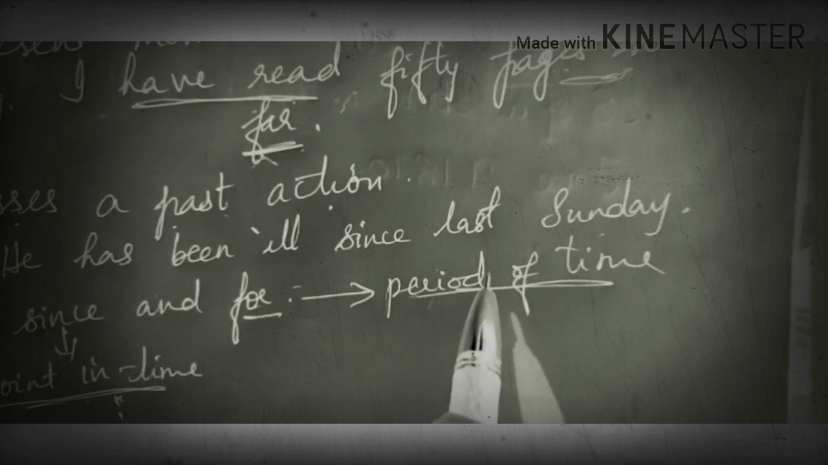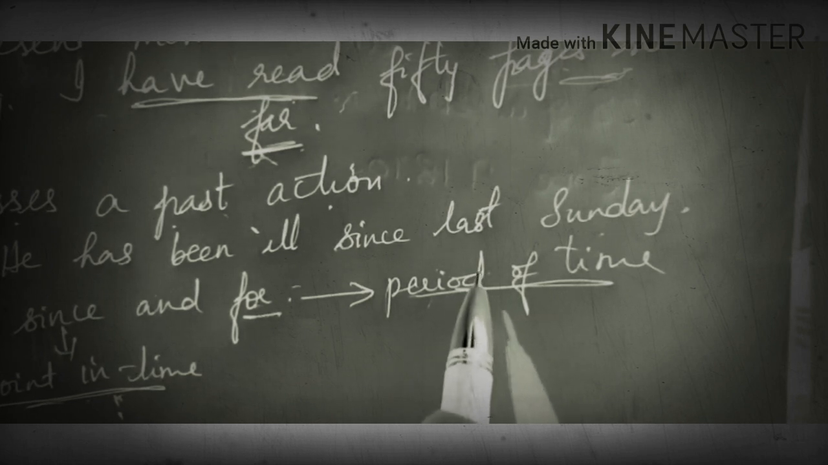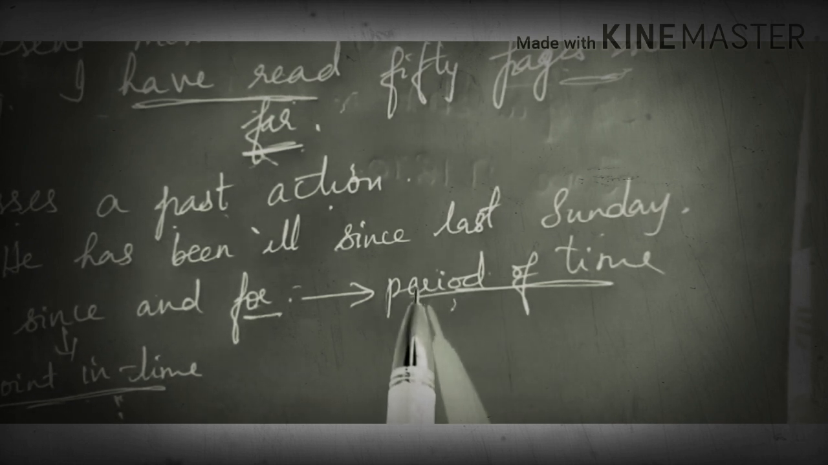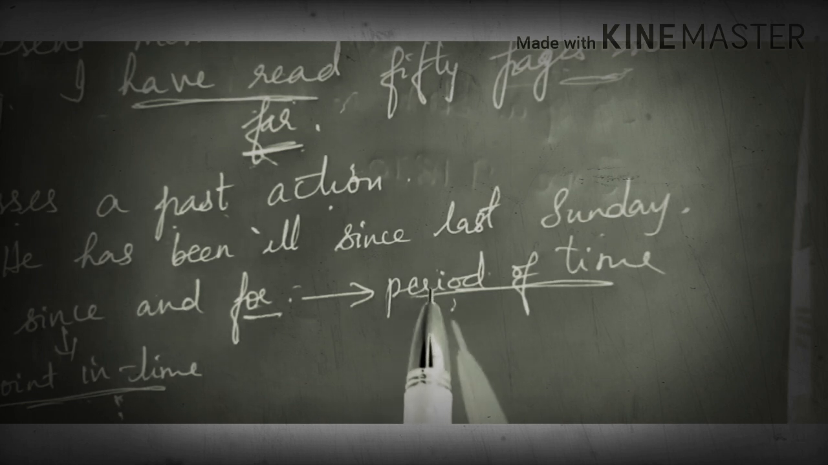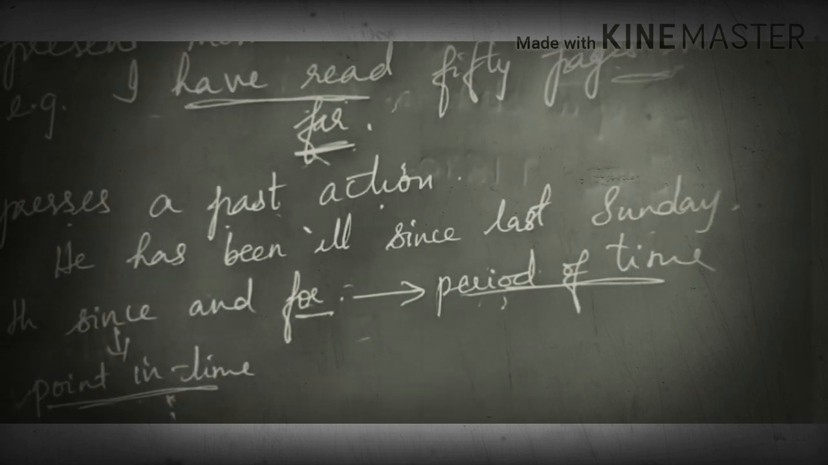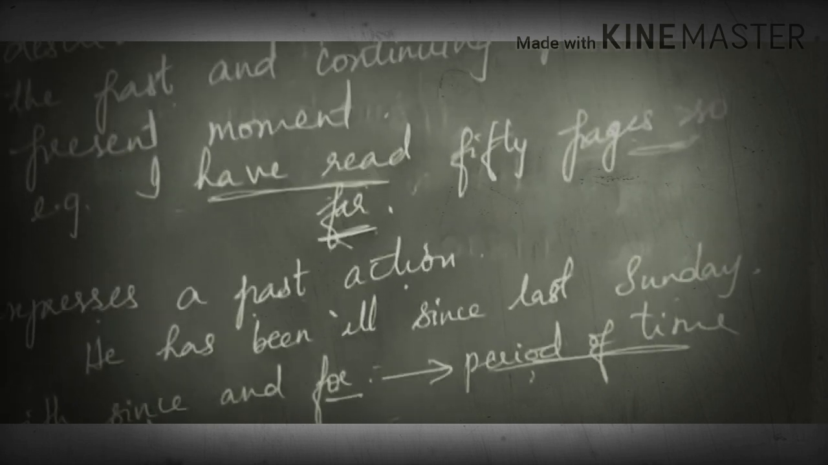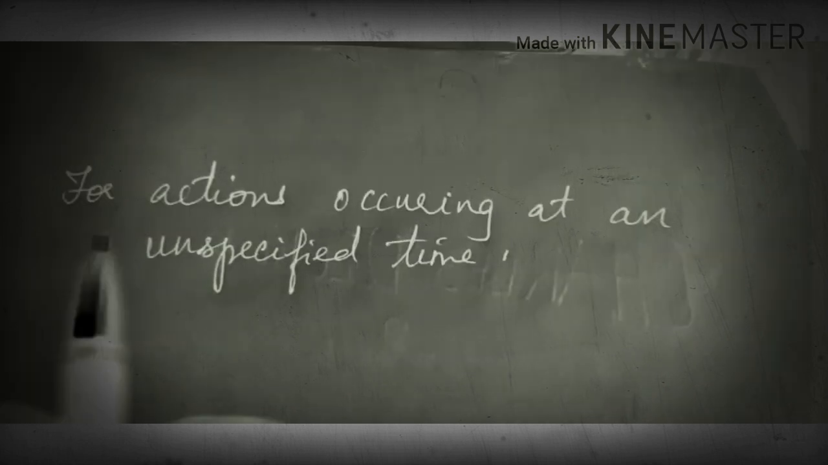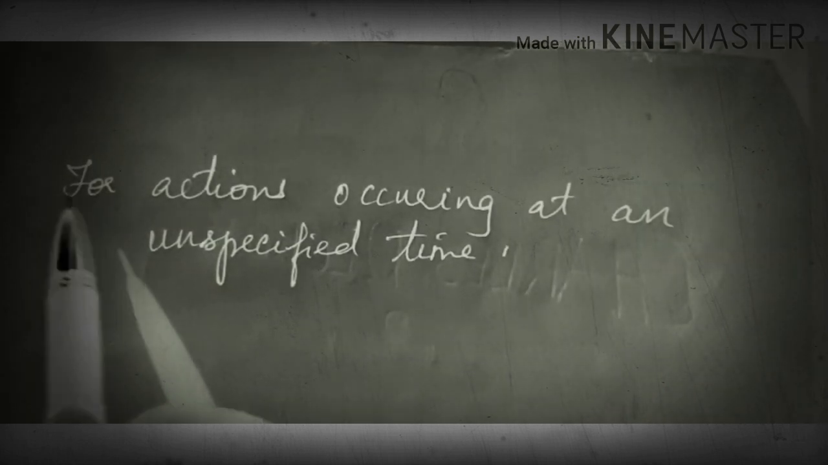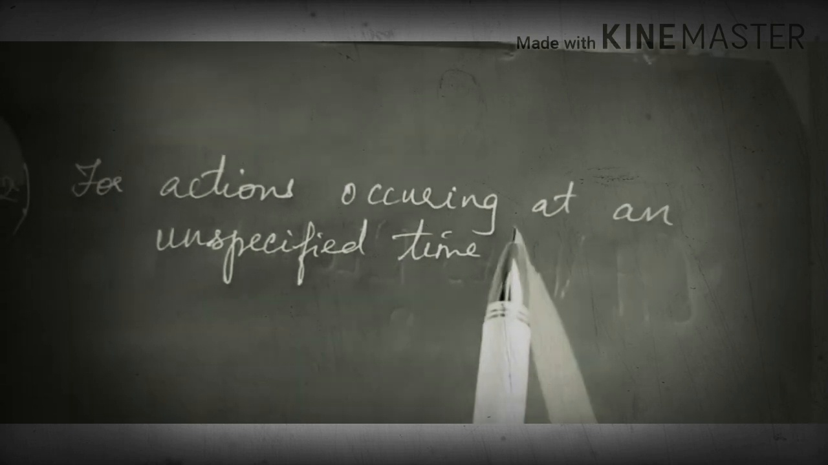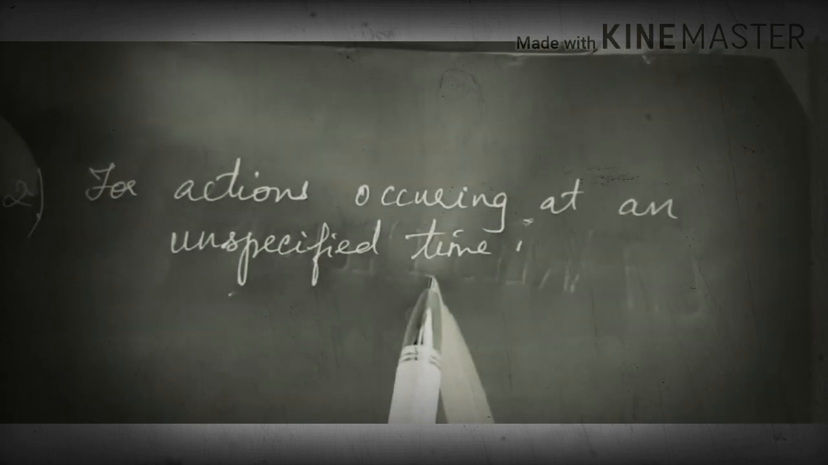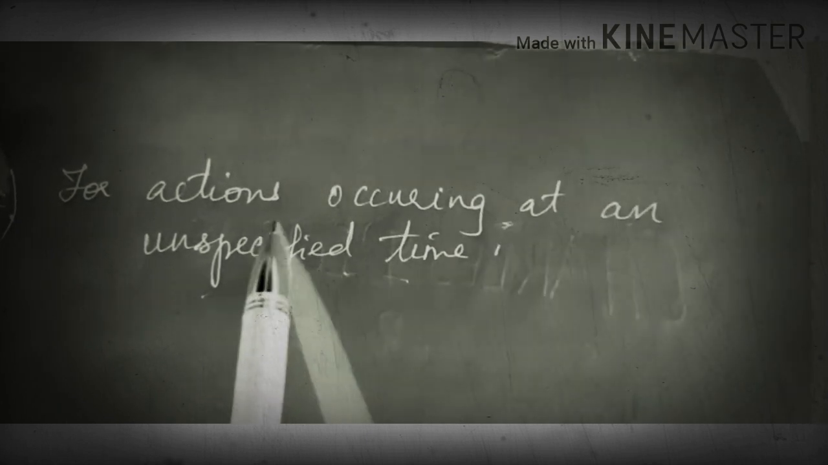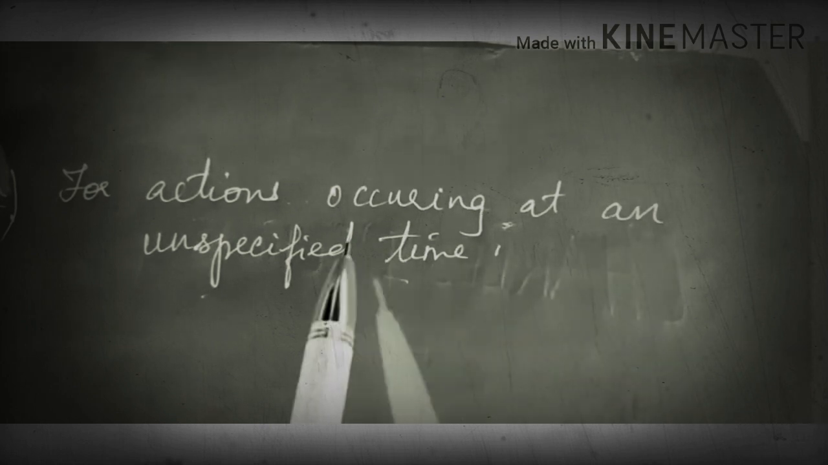For is used with the present perfect tense, which denotes a period of time extending up to the present. It can be for 1 hour. So started long back until now, for 1 hour. So there is no need of giving these examples because you already know them with since and for. Then the present perfect tense is used for actions occurring at an unspecified time.